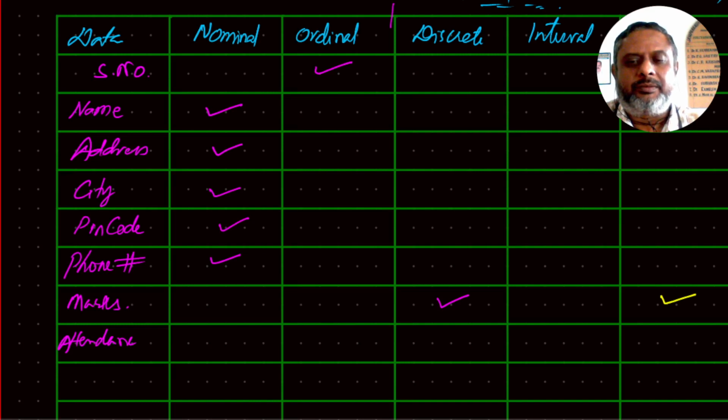One person has attended 40% of classes, the other person has attended 80%. Is it a valid statement that the first person has attended half the number of classes the second one has attended? Yes, of course. So therefore, it's supposed to be a ratio, not a discrete one.